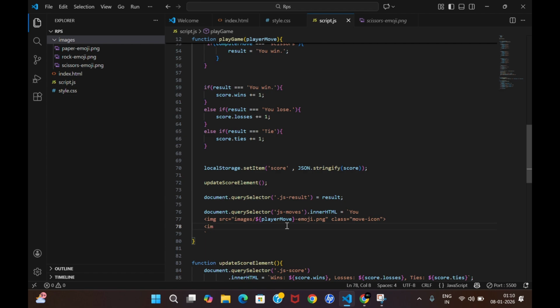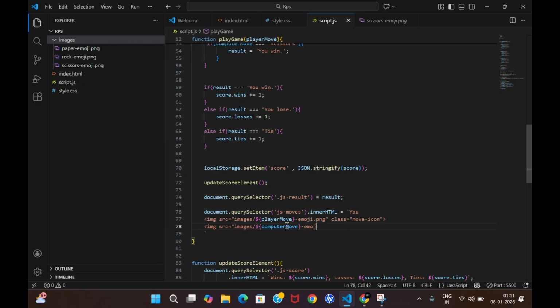Again, there is an image side by side, as we saw, there are two emojis, and then computer move, something written like that. Again you will go into the images folder. Now you will want your computer move, right? So let me get it. It will be your computer move.